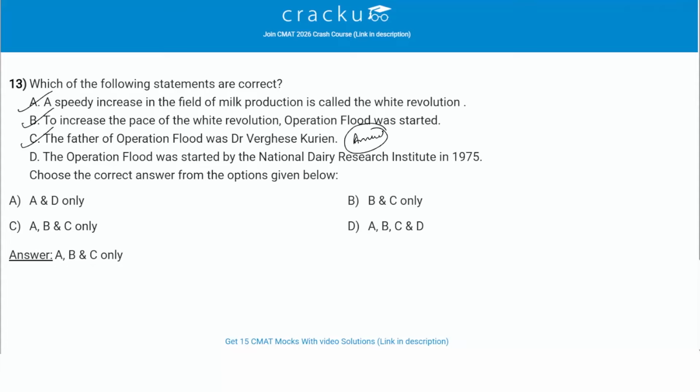Then we have D, the Operation Flood was started by the National Dairy Research Institute in 1975. So this is not correct. It was launched in 1970 and was started by the National Dairy Development Board, which is NDDB, not the National Dairy Research Institute. So only A, B and C are correct and therefore option C is the correct answer.